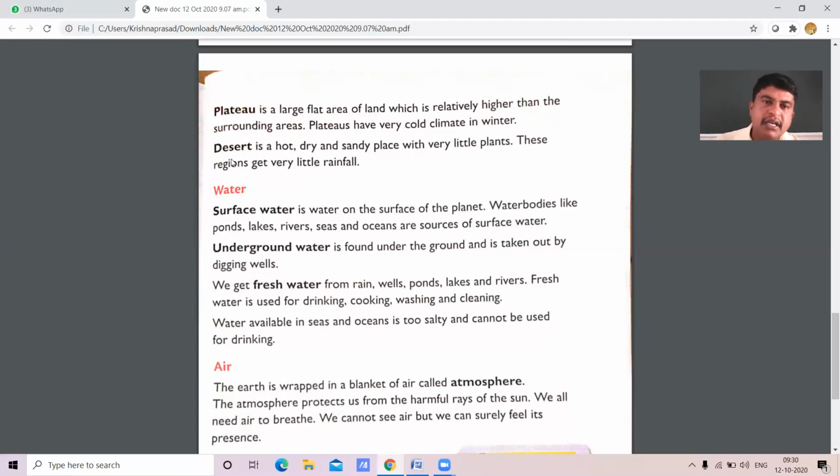These regions get very little rainfall. They don't get more rainfall. They will be getting very little rainfall. Am I right, children? Yes, this is all about a desert.